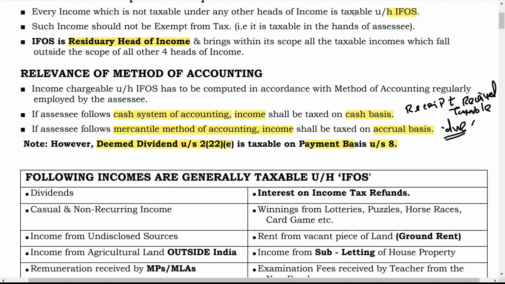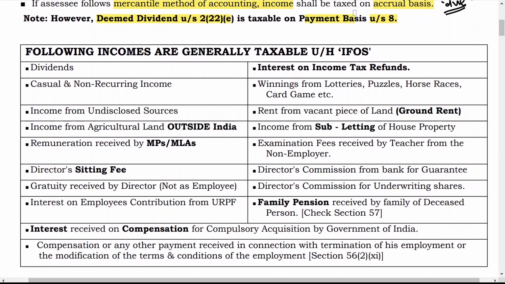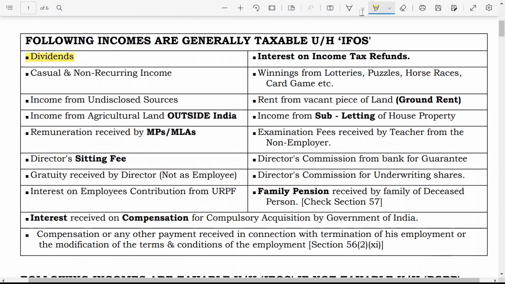You can also think of it the other way: if you have received a deemed dividend, only then is it considered your income, even though you are maintaining your books of account on the basis of the mercantile method of accounting. Now we will discuss certain incomes. The following incomes are generally taxable under the head income from other sources. Dividend is taxable in the hands of the shareholder, meaning the recipient.